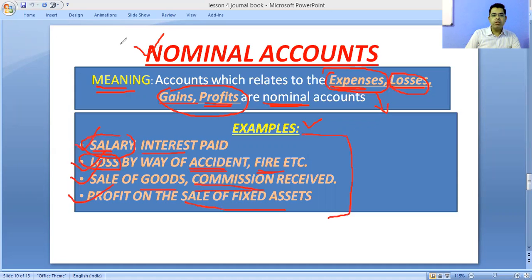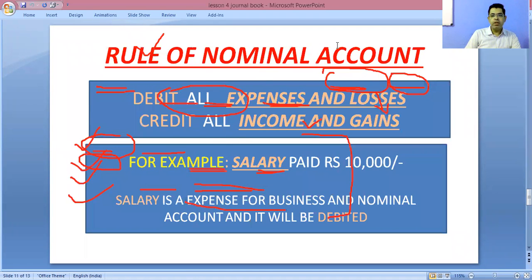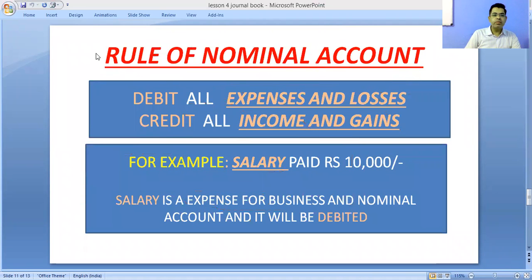Now, what are nominal accounts? Accounts which are opened under the name of expenses, losses, gains, or profits. Now, next thing we will discuss is its rules. What are the rules of nominal account? Rule is, all the expenses and losses accounts will be debited, and all the incomes and gains accounts will be credited. Okay, expenses and losses accounts will be debited, and incomes and gains accounts will be credited.